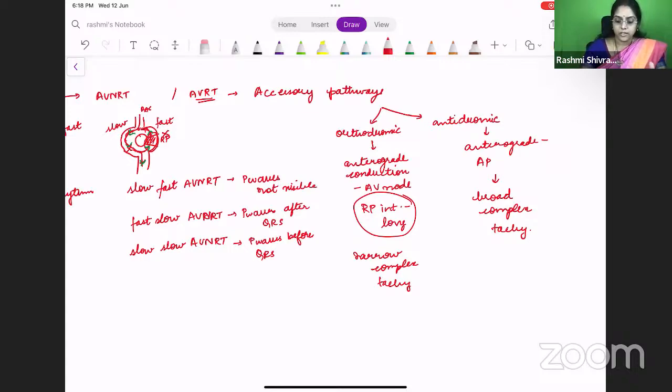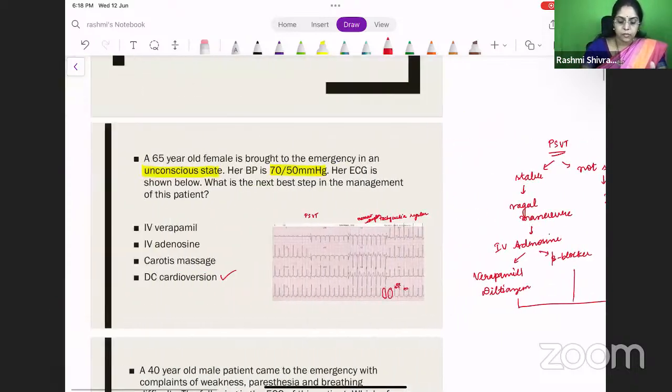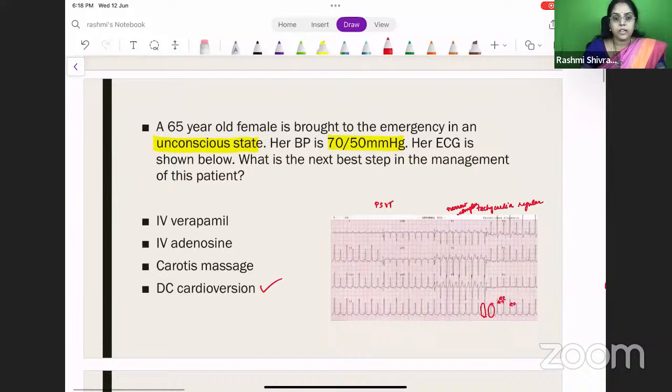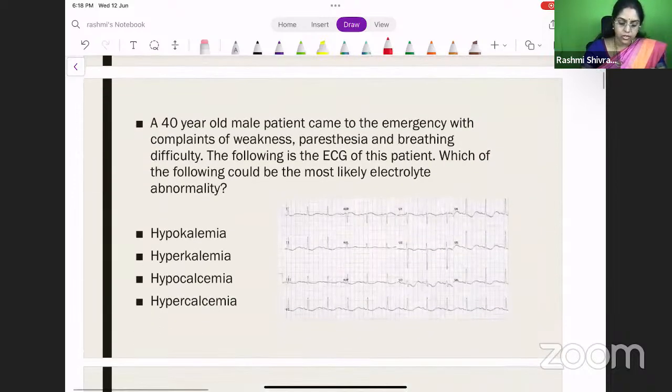Okay, is this clear? So now I hope you understand. If a patient is in supraventricular tachycardia in an unstable state, then the patient should be given a cardioversion. Okay, so the next one.